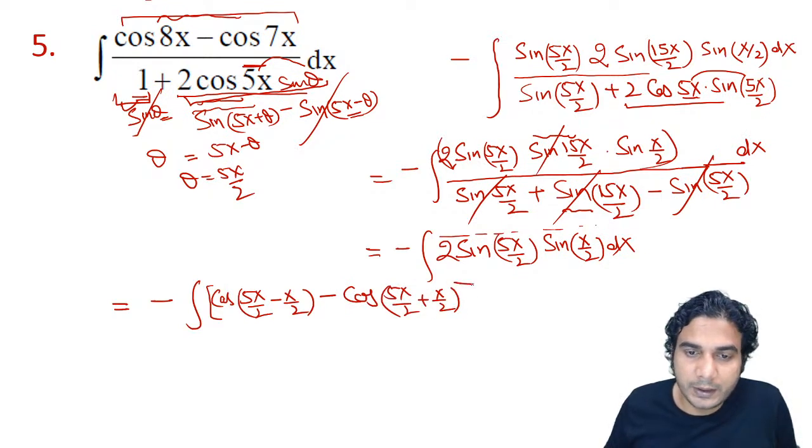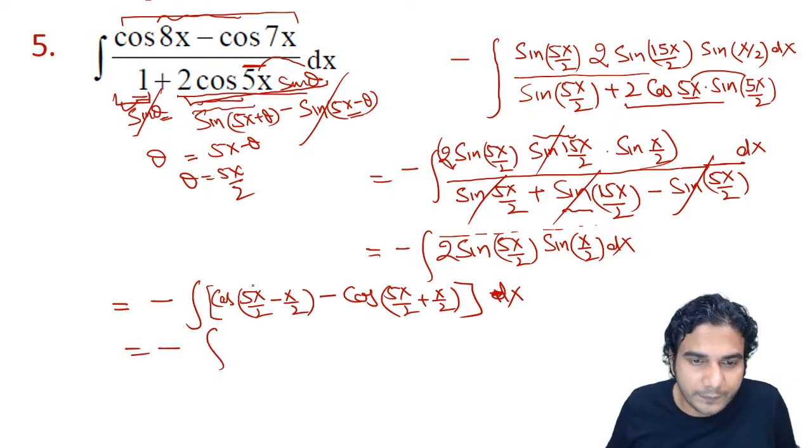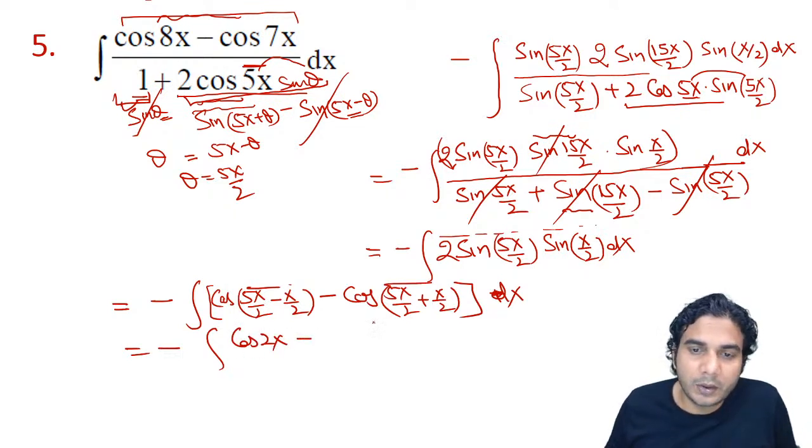We haven't integrated yet. So minus of, finally, 5x by 2 minus x by 2 is 2x, so cos of 2x, minus cos of 3x. So this is what we'll get.